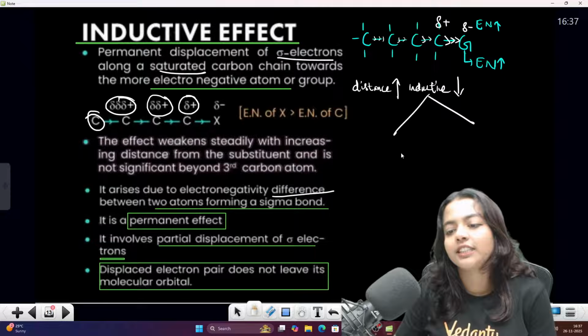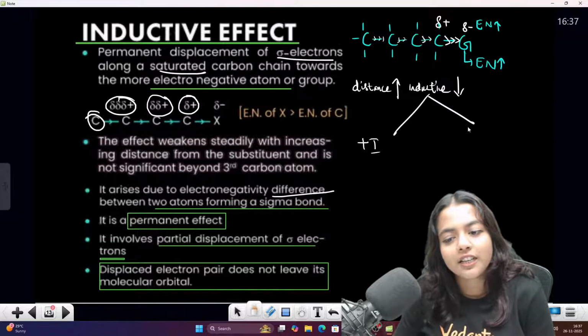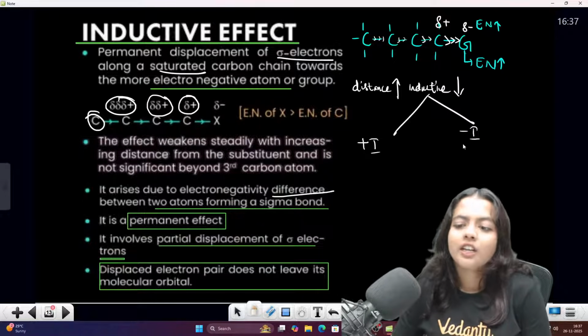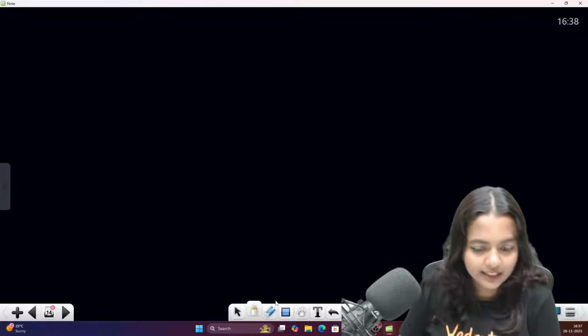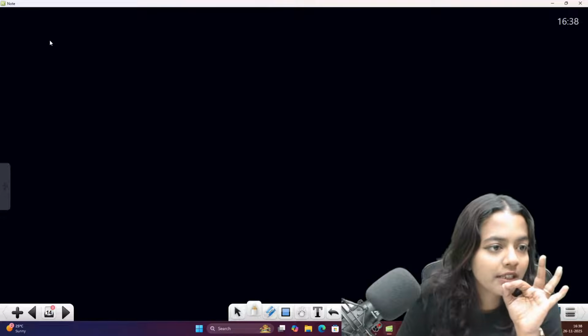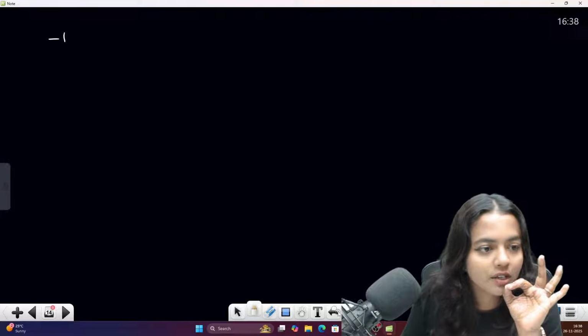Inductive effect comes in two types. You have the plus I effect and you have the minus I effect. So ma'am, how do we find out which is minus I and which is plus I? I'll tell you, my dear students, listen carefully. I need your 100% concentration.